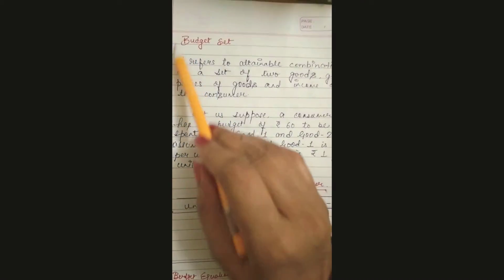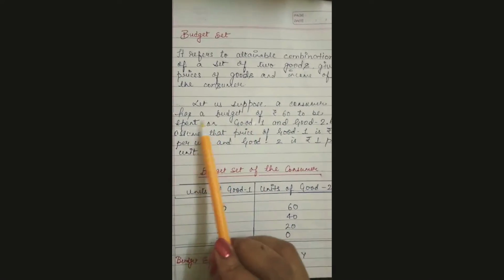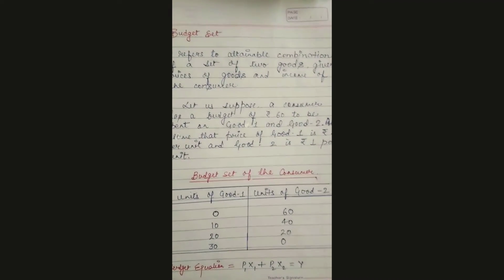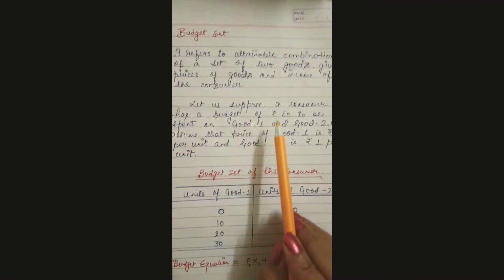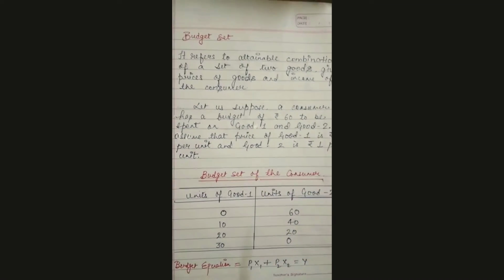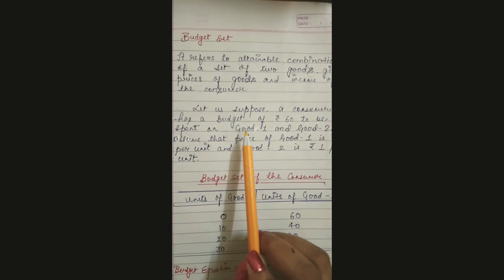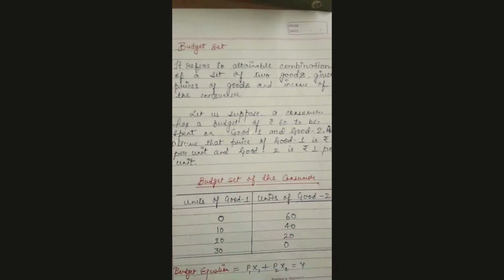Now to understand this concept, I have written here an example. Let us suppose a consumer has a budget of rupees 60. Income here doesn't mean what he is earning; here money income means what he has in his pocket. Suppose he has 60 rupees in his pocket and he has to purchase two goods. He has to spend this 60 rupees on two goods. Let it be good 1 and good 2. Also assume the price of good 1 is rupees 2 per unit.